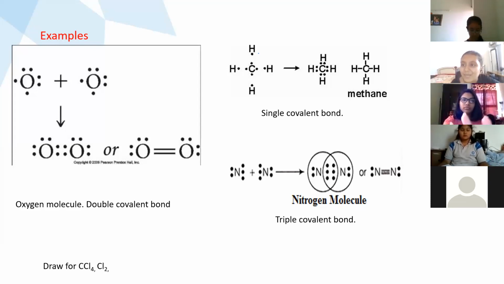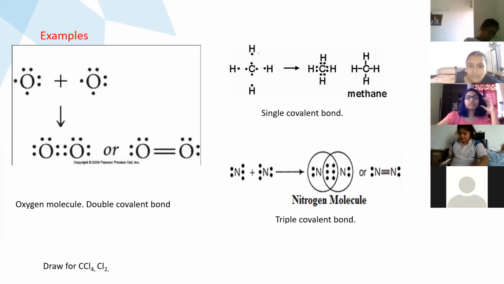Ma'am, how will we write it on the class? See here, CH4. You have to write the 4 like this, the last diagram you can see here. So see, it is having a single covalent bond with each hydrogen. Got it? Yes, ma'am. Now the last one, try for ammonia, NH3.